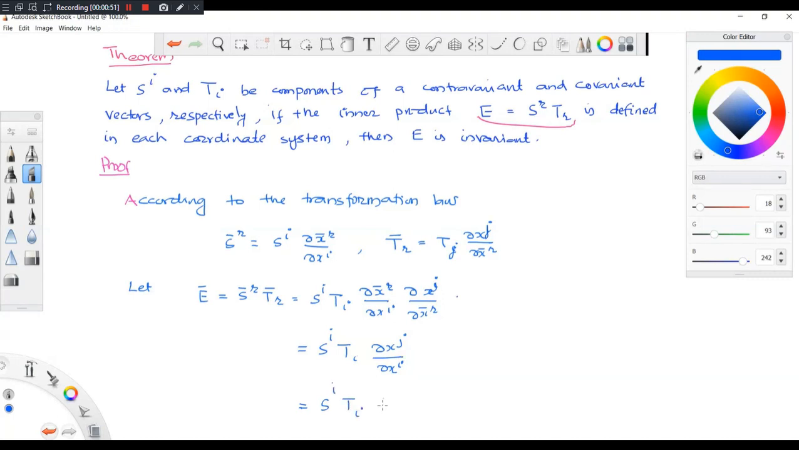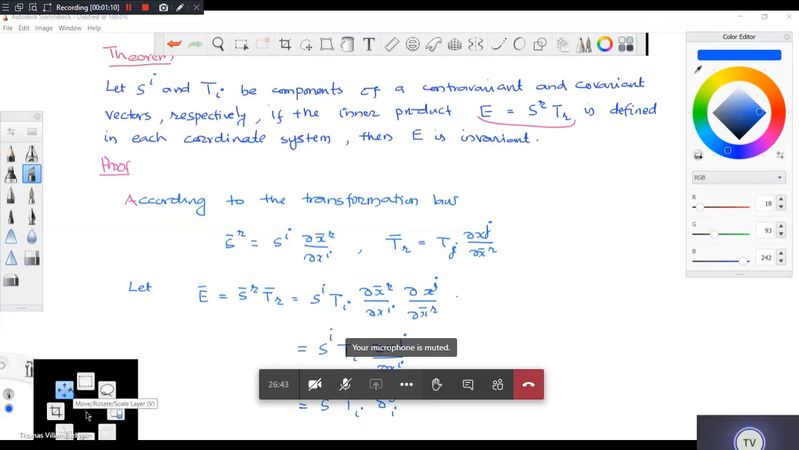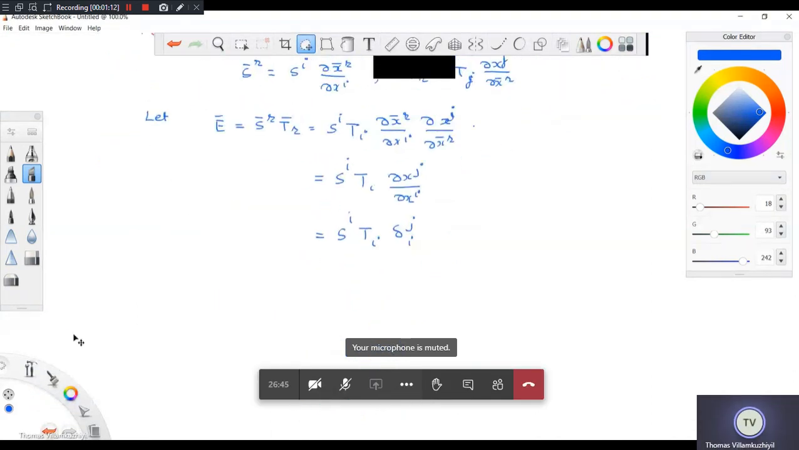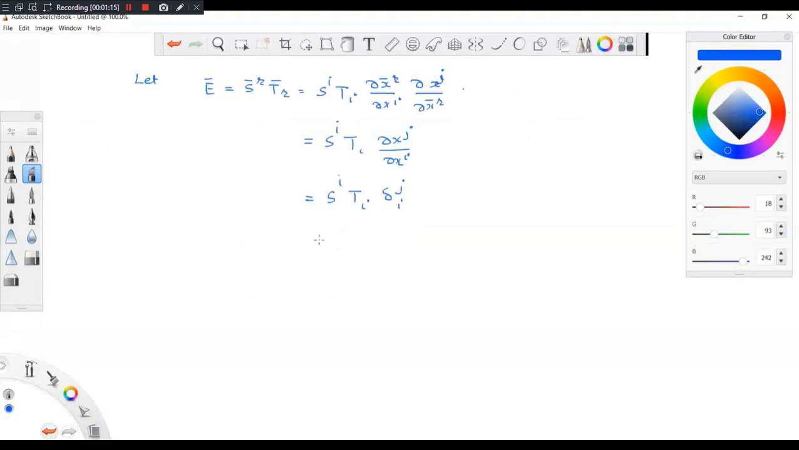What is this? This is nothing but delta_ji. This is a Kronecker delta. Okay, this is a coordinate, this is another coordinate. It will become 1 if i equal to j and 0 when i not equal to j. That you can see from this. So that is why it is called Kronecker delta, because we have defined and did so many problems in that.